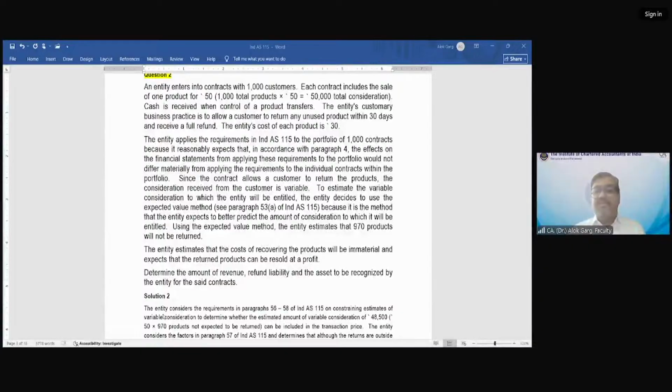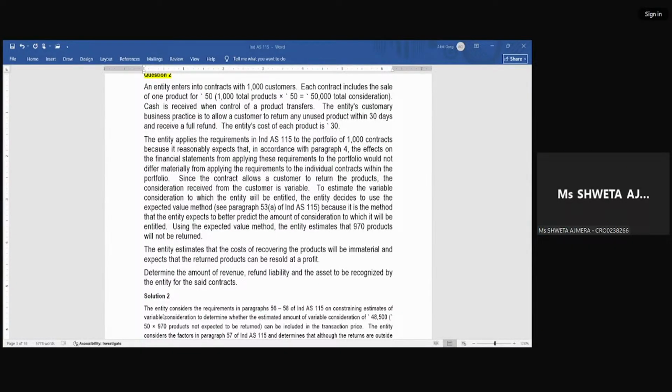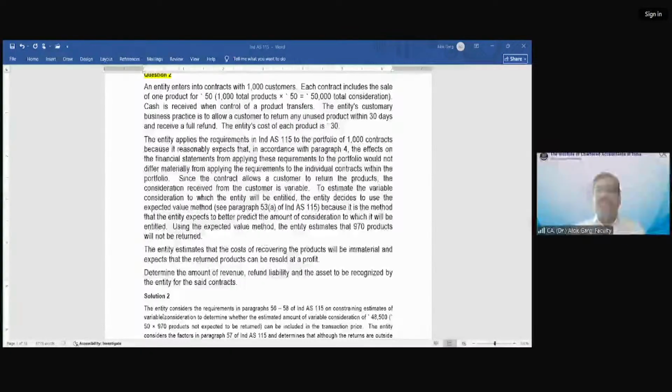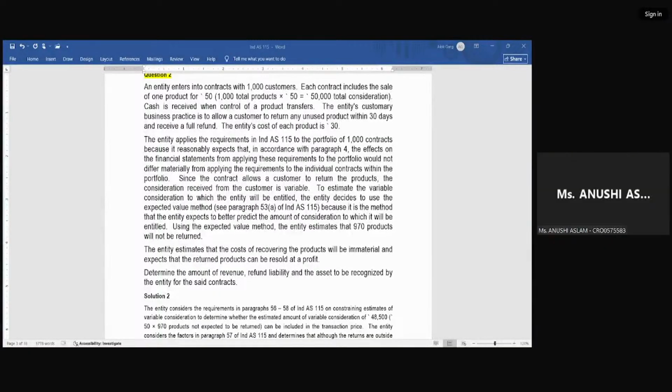And what is your revenue which is going to be credited? 970 into 50 is 48,500. So bank account debit to revenue. So 50,000 debit to revenue 48,500. So what I'll do for this 1,500? Refund liability. So credit refund liability 1,500.